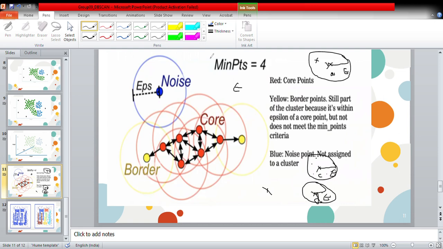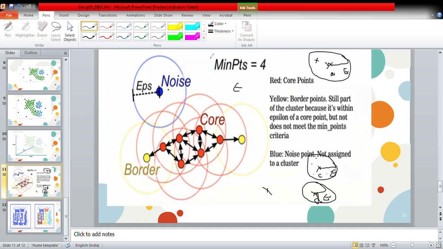So point D would be considered a noise point. A noise point is basically an outlier. DBSCAN nicely handles these outliers, which basically means that whenever DBSCAN discovers any noise points, they will be considered outliers.